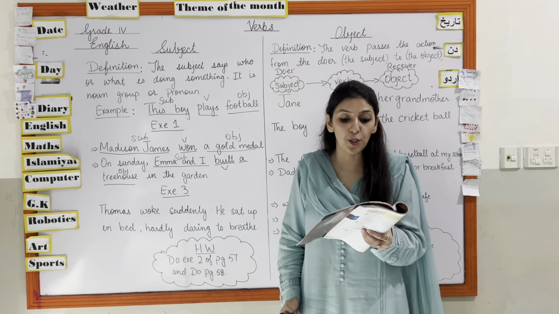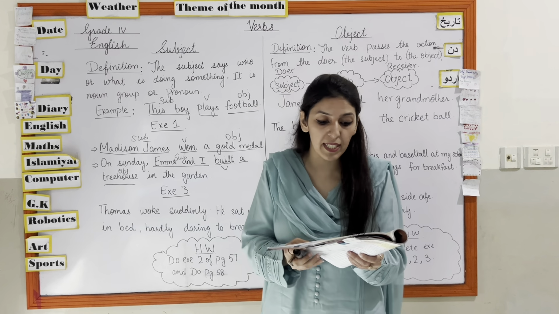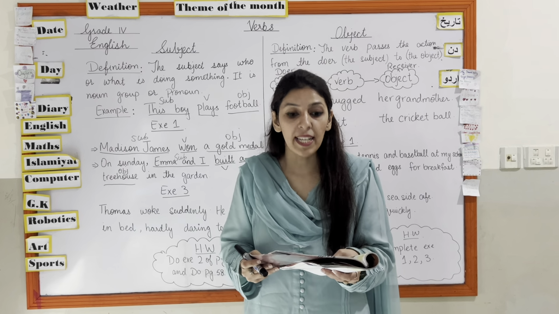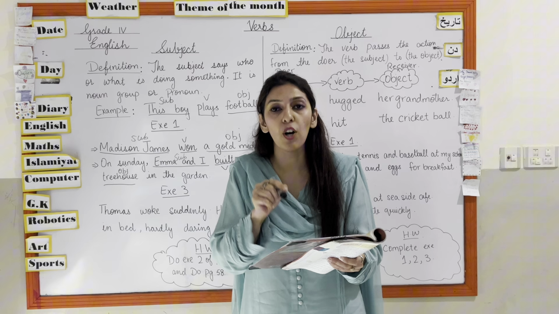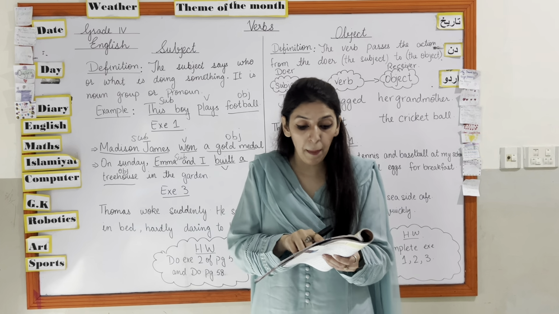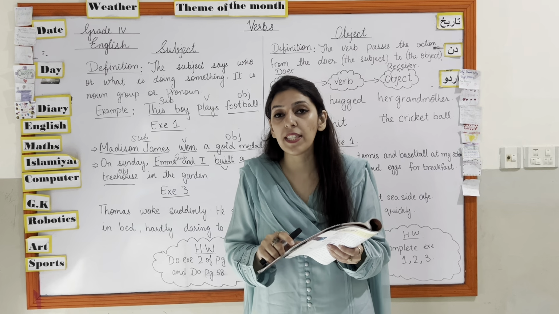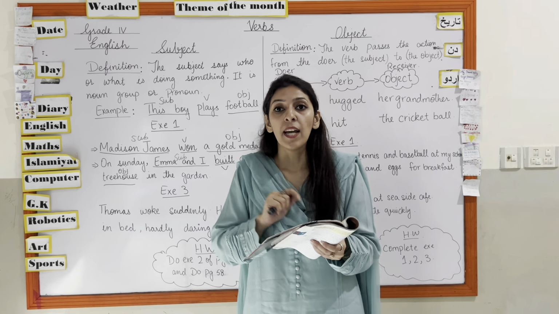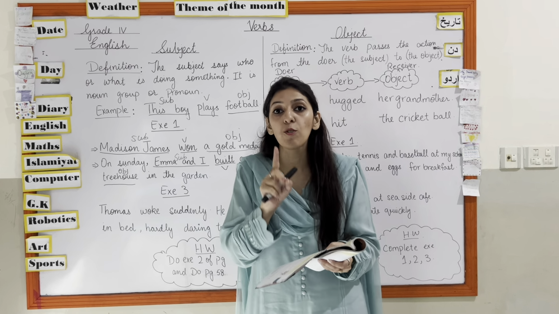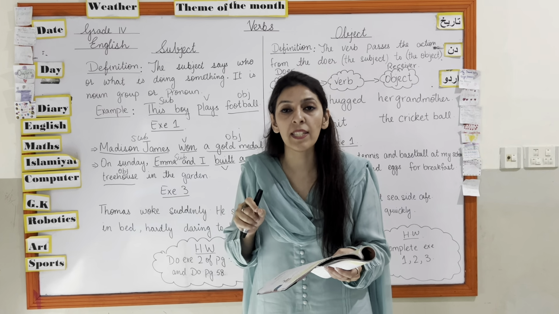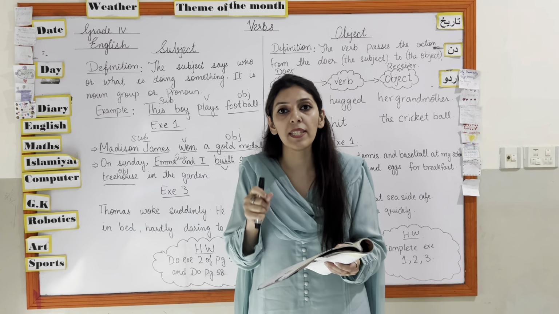Okay. Then join the subject to the rest of the sentences. There on page number 57, you got an exercise where you have to match the columns according to the sentence. My pet Baggy, you have to join it with the matching column according to the verb and according to the subject and the object. Read it by yourself and join the columns.